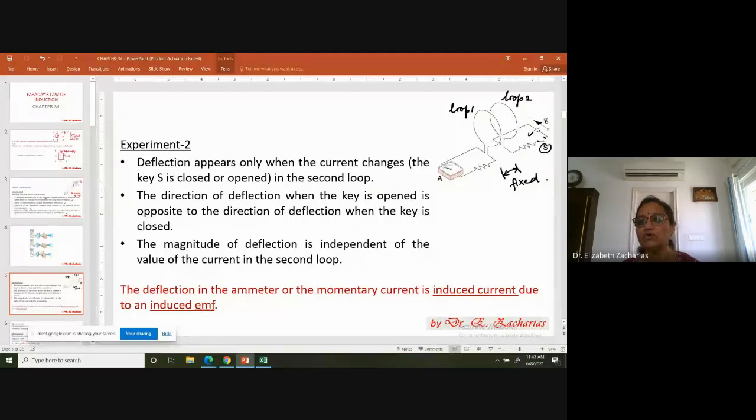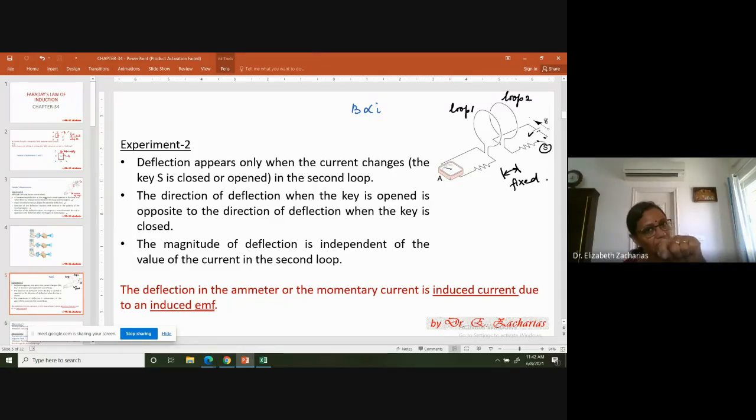So every time you close it, the current in the loop 2 becomes 0 to a maximum. There is a jump. Or the magnetic field, you all know that B is directly proportional to current. Okay. So every time he's closing it, the current is jumping from 0 to maximum, or the magnetic field is jumping from 0 to a maximum. And every time he's doing that, there is a deflection in the ammeter. Okay. After that, no deflection. There is a current in loop 2, but nothing is happening in loop 1.